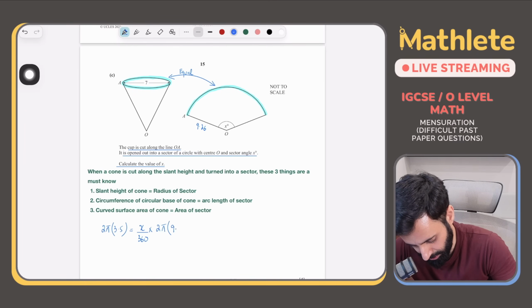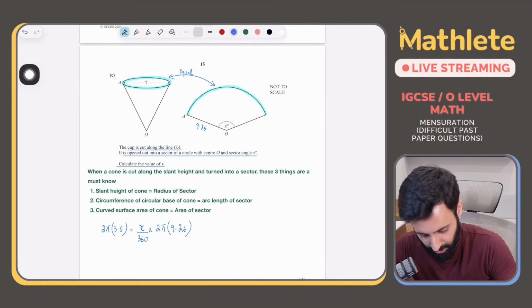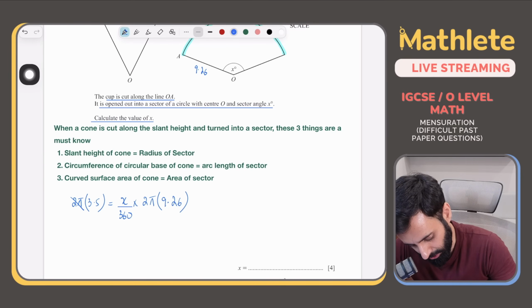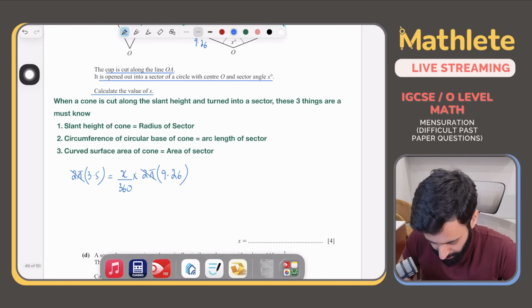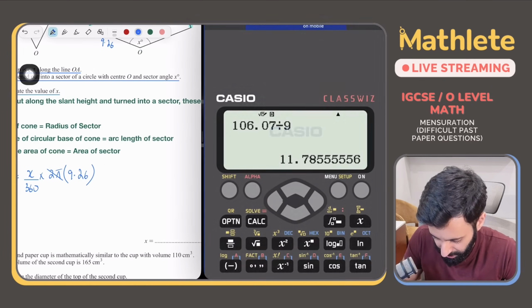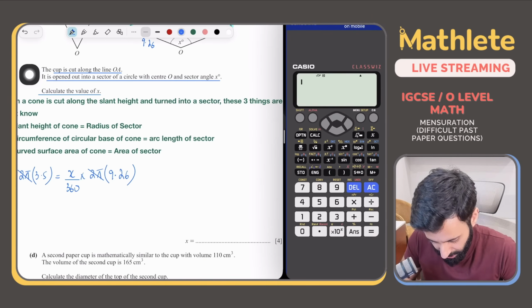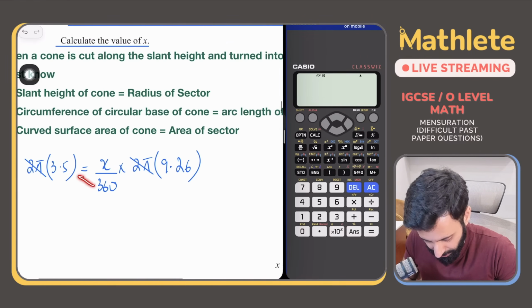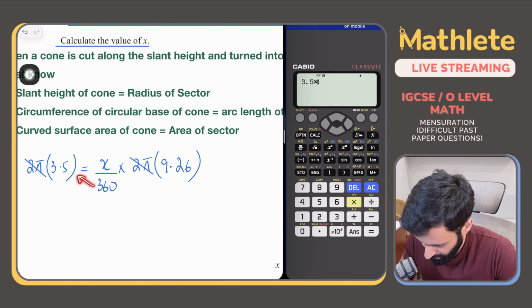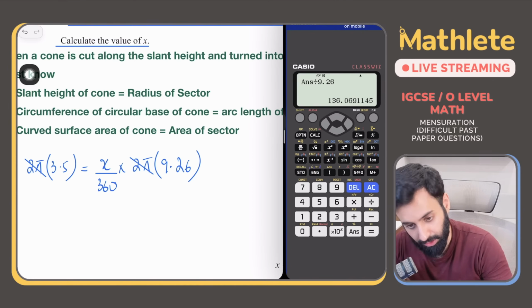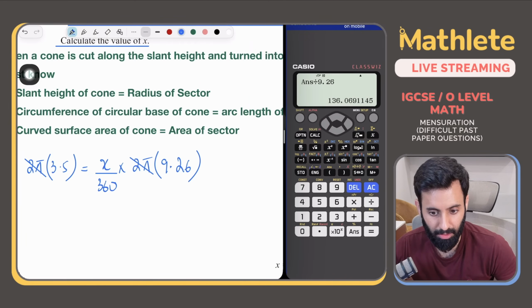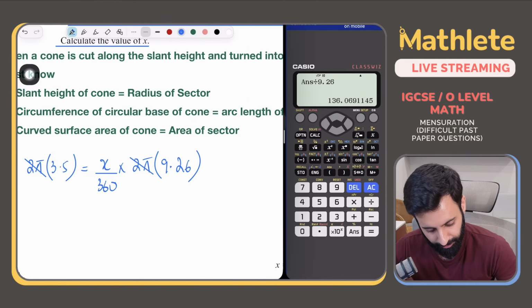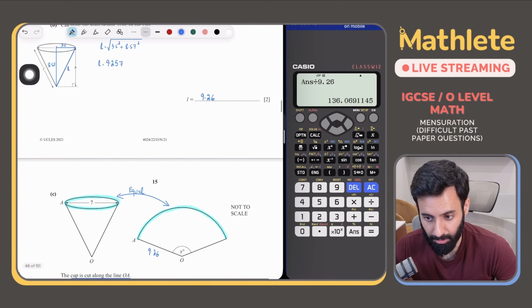The radius, however, will be equal to the slant height of the cone. ठीक हो गया? Now, the good news is we can cross out 2 pi from both sides. So let's do that. And all we have to do is 3.5 times 360 divided by 9.26. ठीक है? So pay attention, guys. Here's what I'm doing. 3.5 times 360 divided by 9.26, which is equal to 136.06. And correct angles, remember, are always given correct to 1 decimal place.